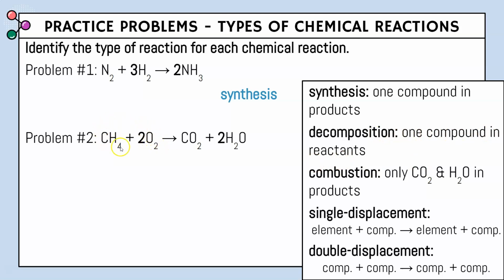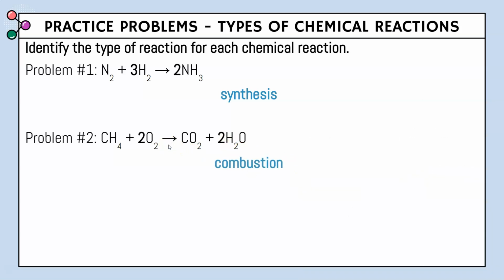For this one, we have multiple compounds in our reactants, so it cannot be decomposition. Combustion, only CO2 and H2O in products. Looking at our products, we only have CO2 and H2O. So therefore, this reaction is combustion.